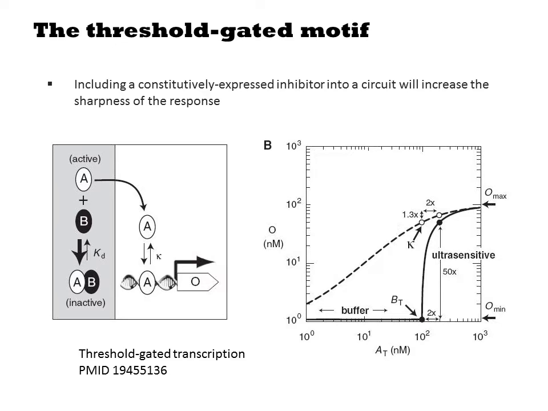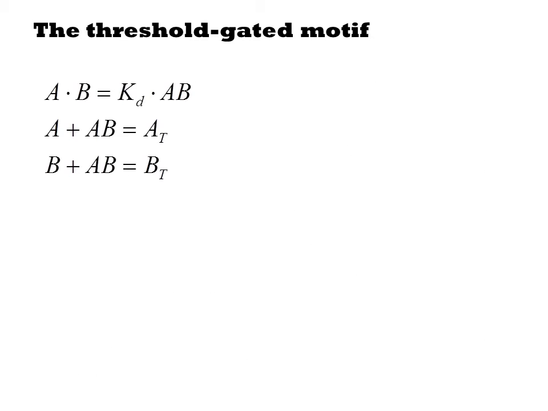Adding the inhibitor has two effects. First, it results in a high-pass filter in which weak signals are attenuated and only strong signals result in responses. Second, the switch becomes ultra-sensitive and switches from off to on under a narrow range of input values.